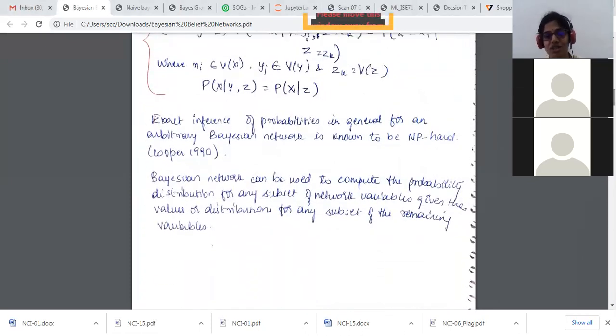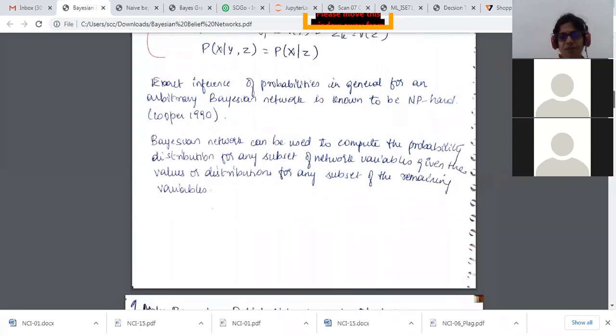There's one where Cooper in 1990 stated that exact inference of probabilities in general for an arbitrary Bayesian network is known to be NP hard. It's just terminology. Cooper in 1990 was the one who developed this, and when he started coining it, he coined it as NP hard, stating that identifying the exact inferences of probabilities with respect to the Bayesian network is NP hard. I thought it could be an added point in your notes, so I've put that.